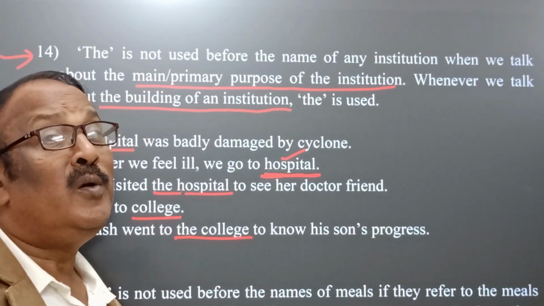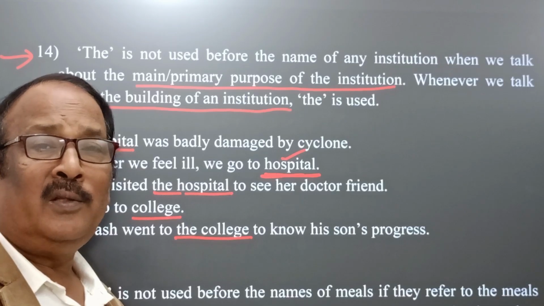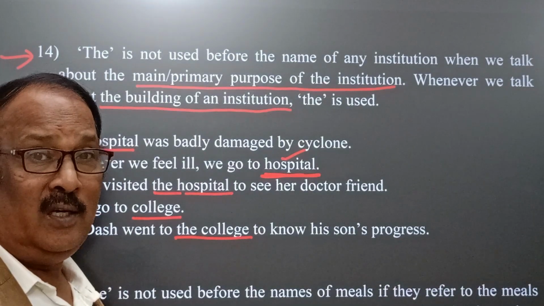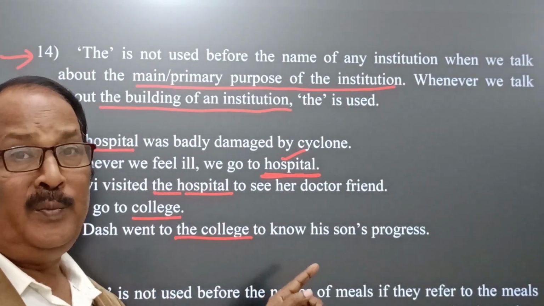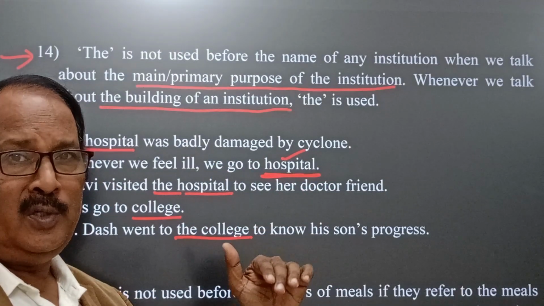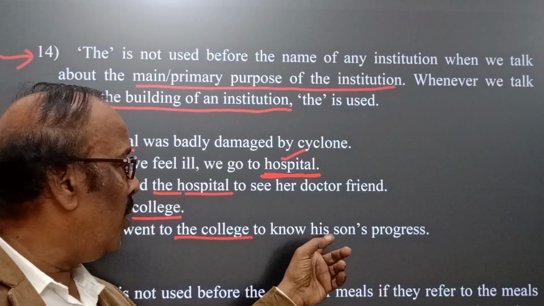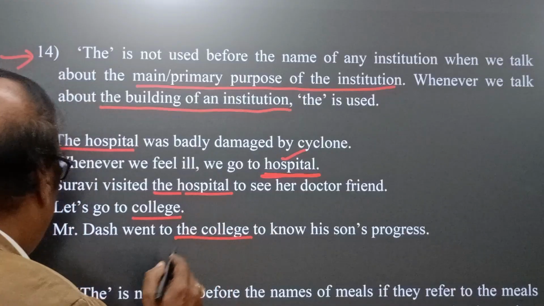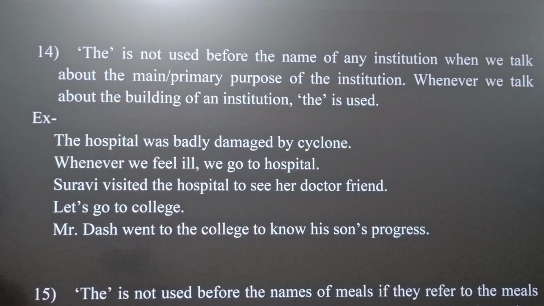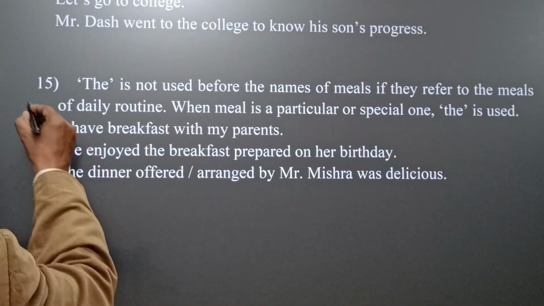The son is going to study in a college, but here Mr. Das went to the college, meaning the building of the institution, to know his son's progress. These are the differences.